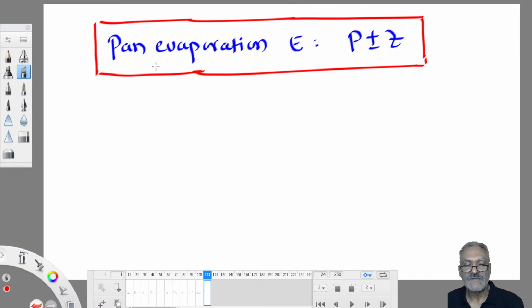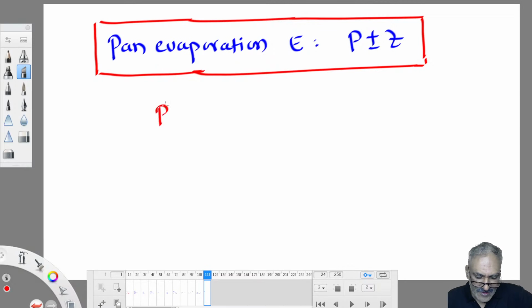It's exactly the same way. During our observation, what is the guarantee that there is no rainfall in 24 hours? Rain may occur in 24 hours. When rain occurs, rainwater starts accumulating in the pan, and instead of decreasing, the water level in the pan sometimes increases. Therefore, we have to apply a correction for that. That correction is called P. So, pan evaporation E is equal to P plus or minus Z.